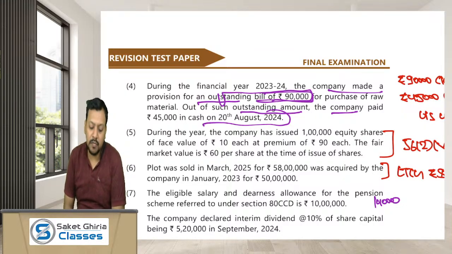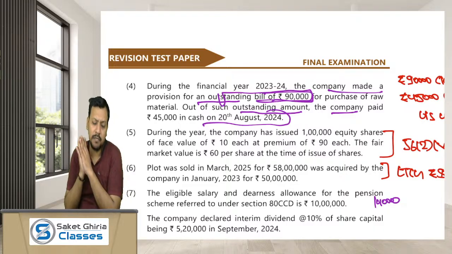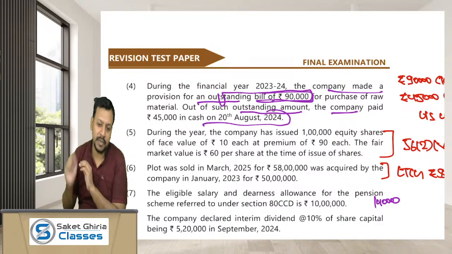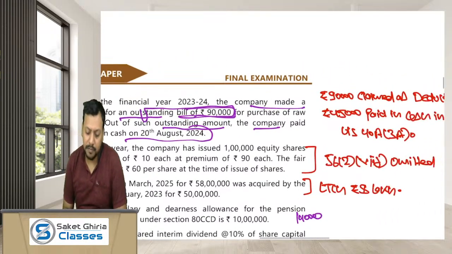So here company pays 45,000 rupees in cash, which is not a specified mode. Hence, as per section 40A(3A), that 45,000 would be treated as the income of the assessee in the previous year 24-25. Okay.